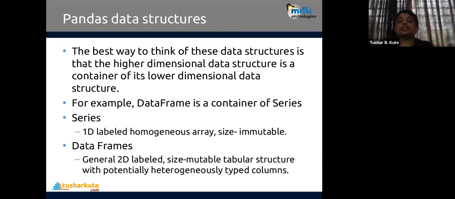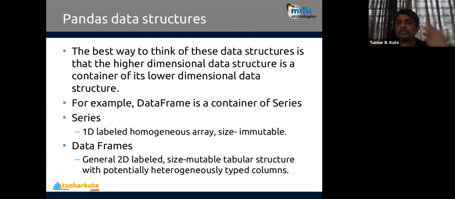So series is a 1D, one dimension labeled homogeneous array. We might already know arrays. Series itself is an array, but it is immutable. Like tuple is immutable in Python, and every other data structure is mutable, meaning we can change the content. Tuple content can't be changed. Array is also mutable, but series is immutable. It's a collection of homogeneous, same kind of data elements.